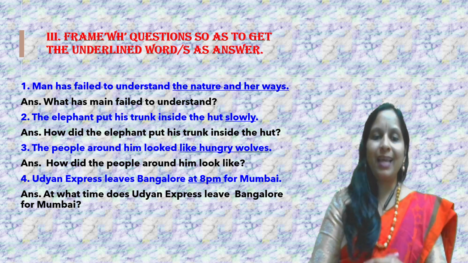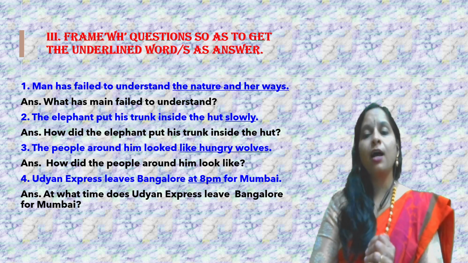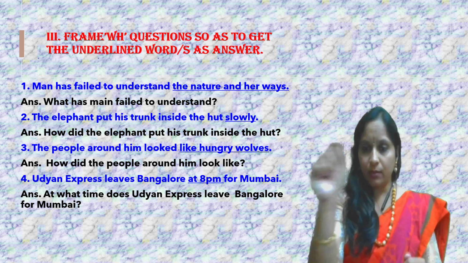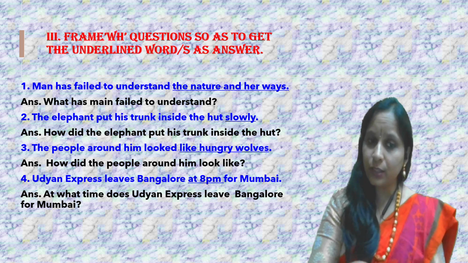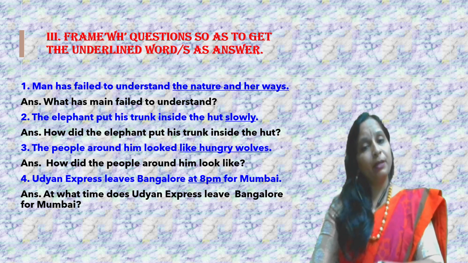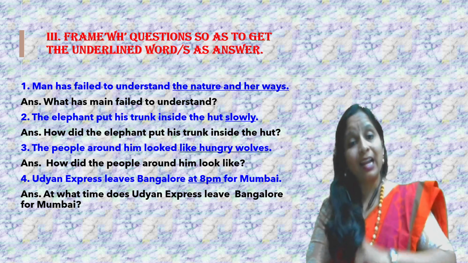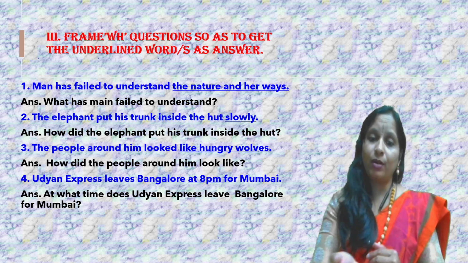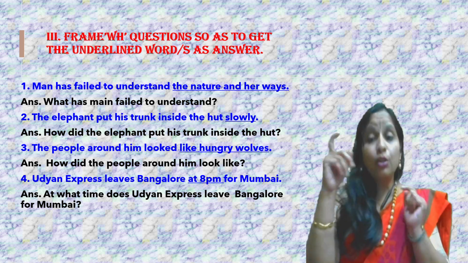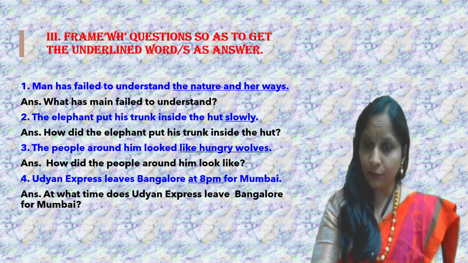Next. The people around him looked like hungry wolves. Underlined words are like hungry wolves. How will you frame the question? How did the people look? How did the people around look like? How did the people around him look like? They looked like hungry wolves.